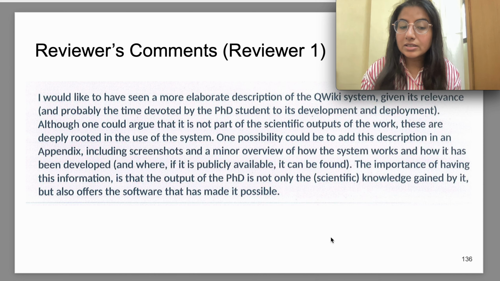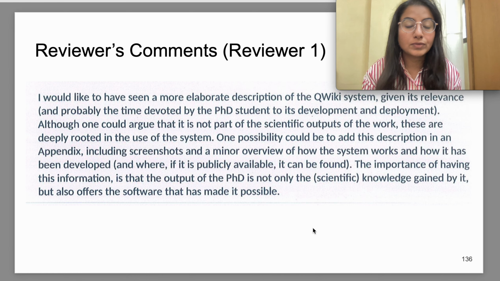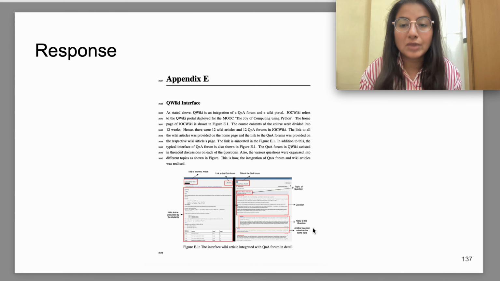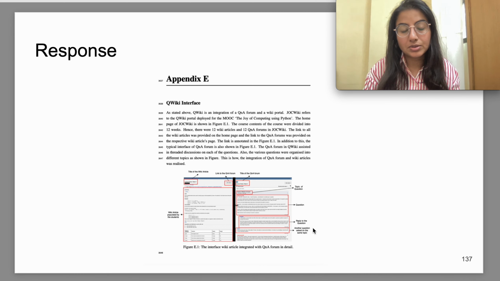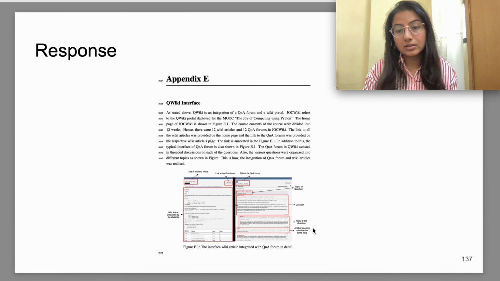The importance of having this information is that the output of the PhD is not only the scientific knowledge gained by it, but also the software that has made it possible. So we second the reviewer's comments on this, and that's why we have added the proper screenshots of the QWiki system in Appendix E. We have also explained how the system works and how it has been developed. Apart from this, we received some more minor comments from reviewer 1, and we have incorporated the minor corrections or changes in the thesis as suggested by reviewer 1.